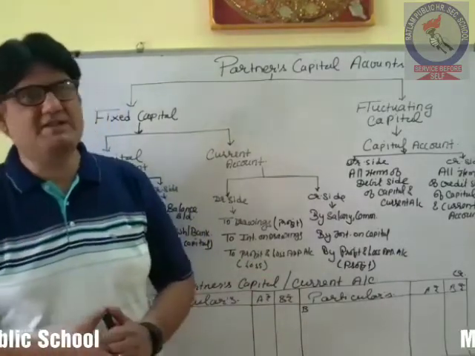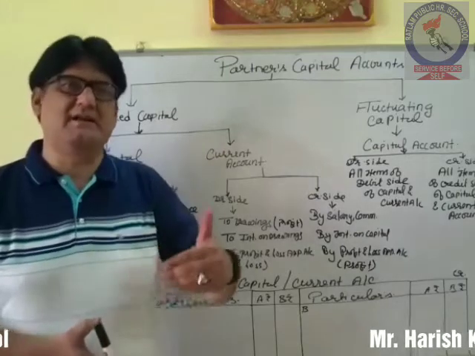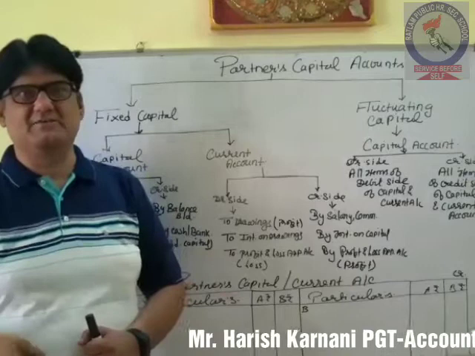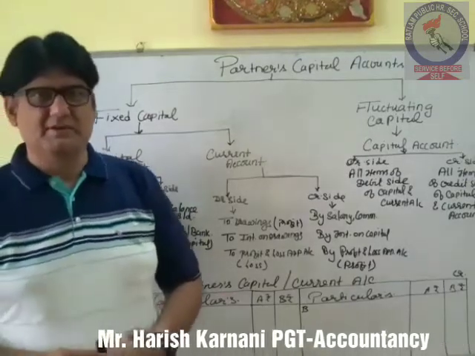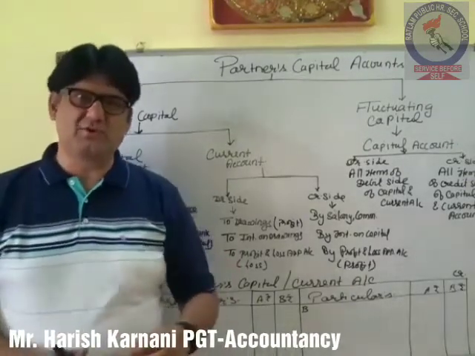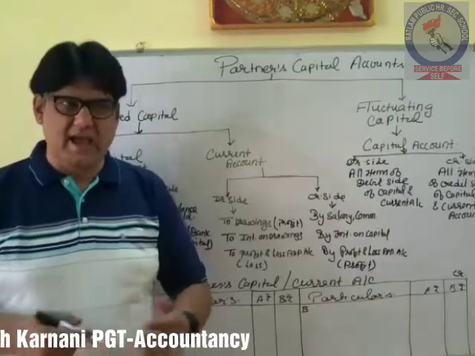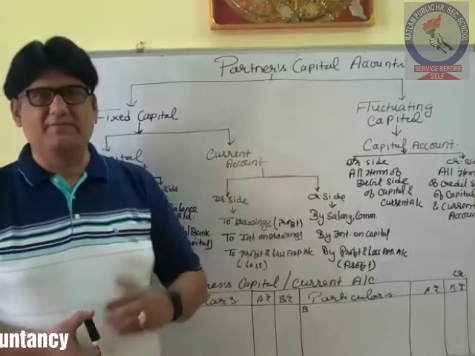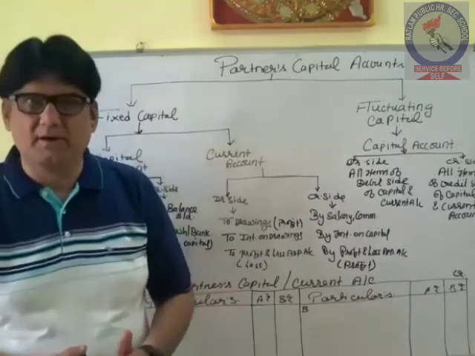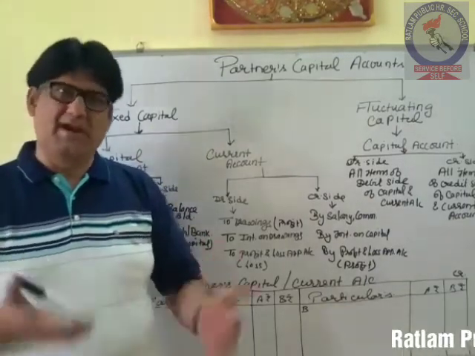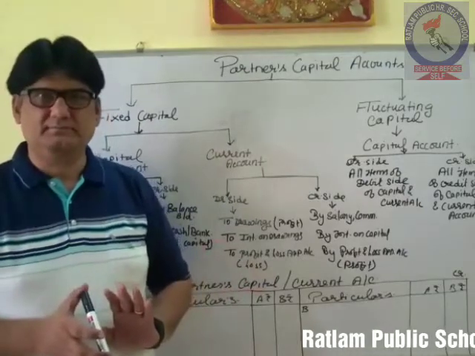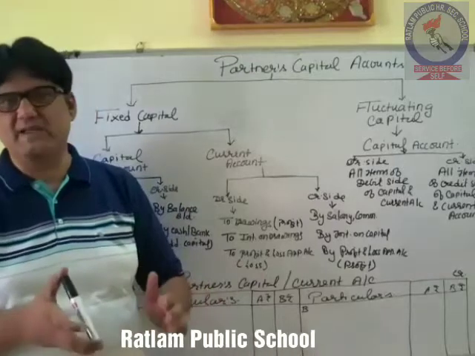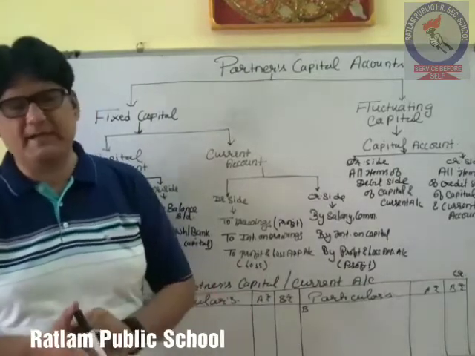And if nothing is mentioned in the partnership agreement related with the capital, that which type of capital it is, whether it is fixed or fluctuating, then it is always assumed that the partners have decided to maintain the capital in a fluctuating form. It is by default. फ्लक्चुएटिंग कैपिटल ही रहेगा अगर कोई चीज मेंशन नहीं करी है पार्टनरशिप एग्रीमेंट में.